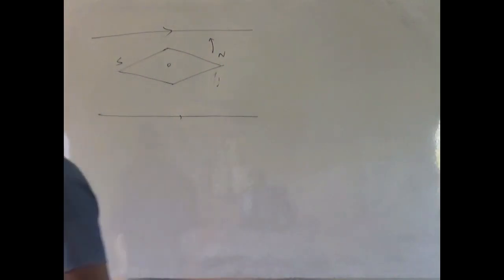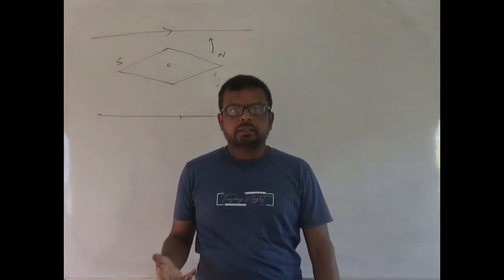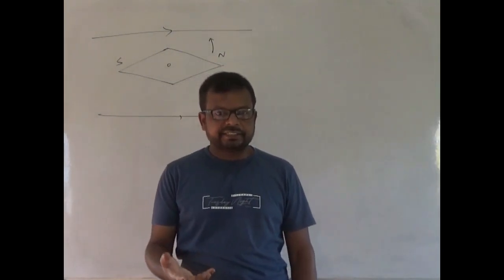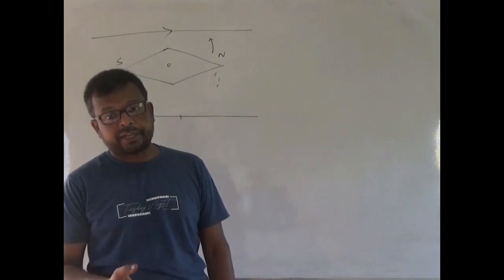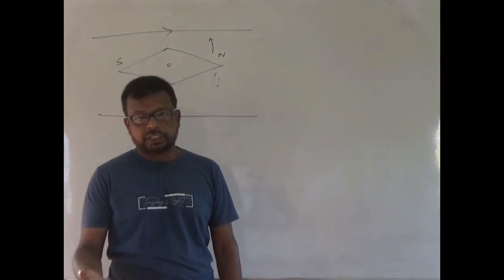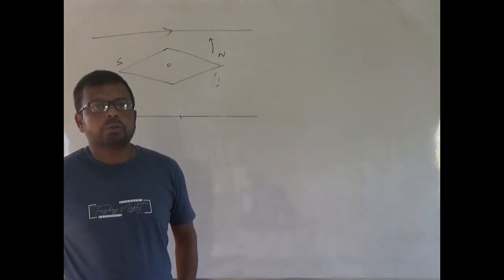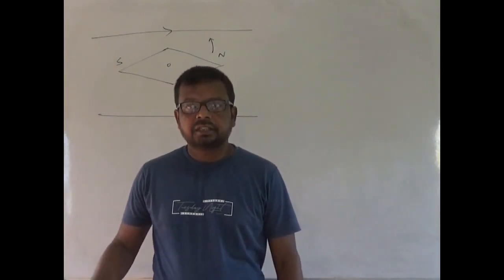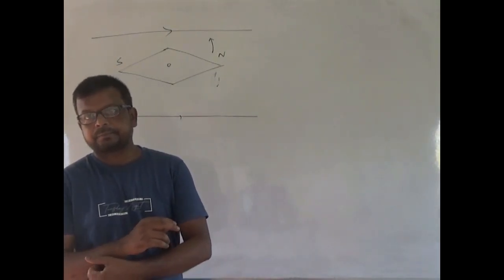We know that the source of electric field is charge. What is the source of gravitational field? It's mass. Similarly, the source of electric field is charge, and the source of magnetic field is moving charge, that is current, or we can say current element. We are going to discuss it later.